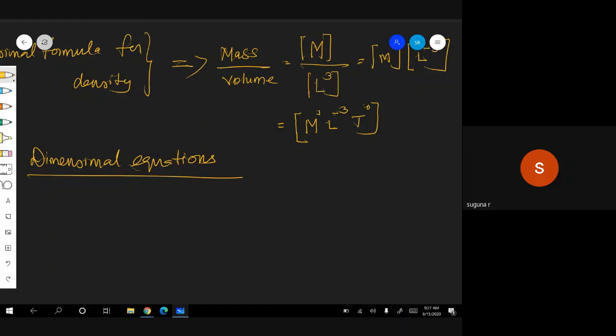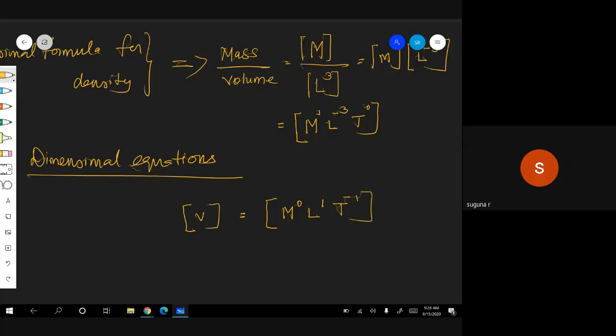But I want to represent the dimensional formula in terms of a dimensional equation. When I give an equation, there must be an LHS and an RHS. So how do I give the same dimensional formula for speed in terms of an equation? The dimensional equation for speed or velocity, written with LHS and RHS, is M power 0, L power 1, T power minus 1.